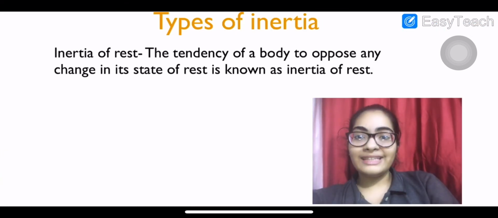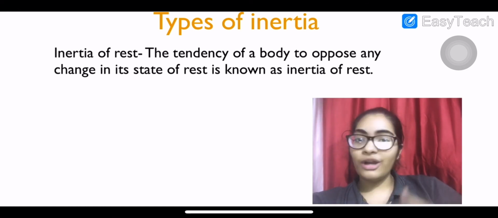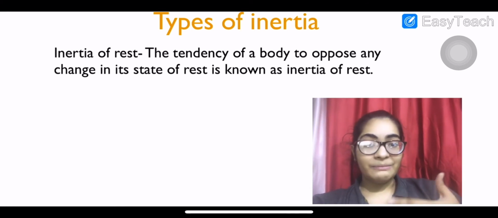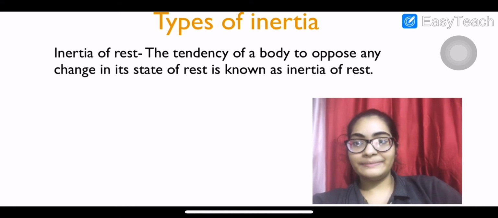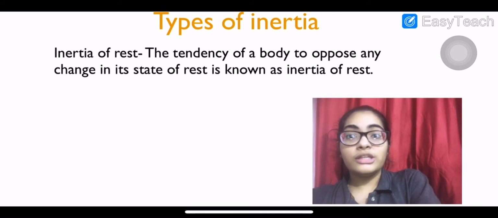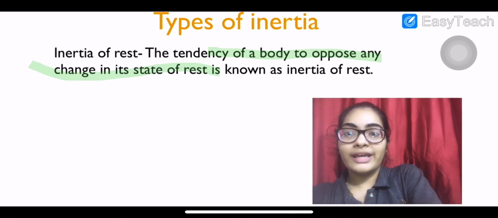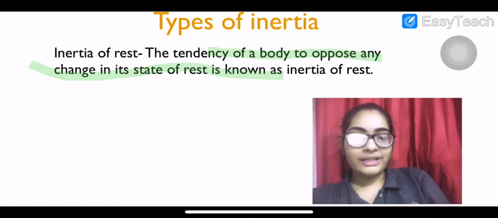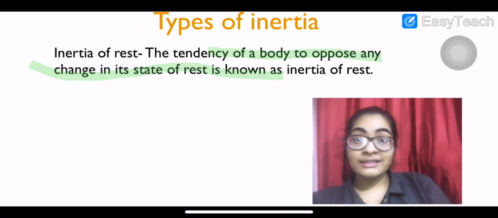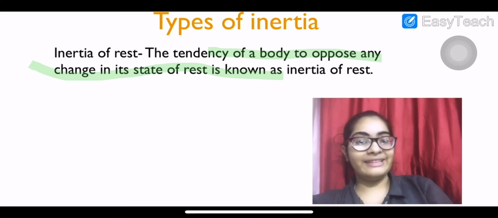So there are 3 types of inertia: inertia of rest, inertia of motion and inertia of direction. क्या 3 types हैं? Come on, repeat fast. Rest, motion and direction. So, just a second. The tendency to oppose any change in its state of rest is called the inertia of rest. Simple. A body is resting, it will keep on being at rest unless an external unbalanced force is applied.